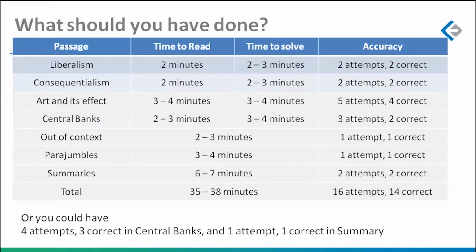Started with the liberalism passage. But sir, did you say it was difficult? I know it was difficult. Compared to the first and the second passage, where the first passage had 6 questions and the second passage had 4 questions, you would have absolutely been spooked by the number of questions in that passage, and that would have in turn forced you to focus too much on that passage. And what happens then? You start with the first passage, it has 6 questions, and by the time you finish the first passage, you have lost 11 to 12 minutes. There is so much anxiety because you've lost 11 to 12 minutes only in the first passage that everything else in the VARC section goes for a toss.